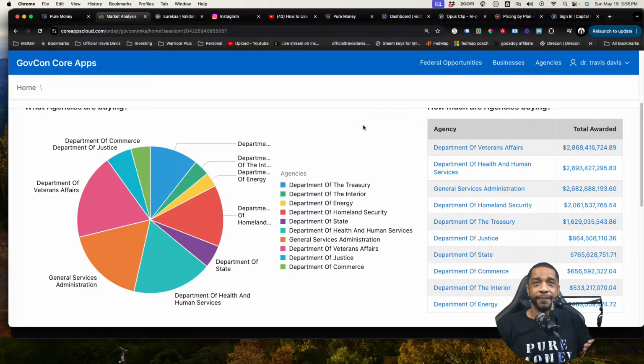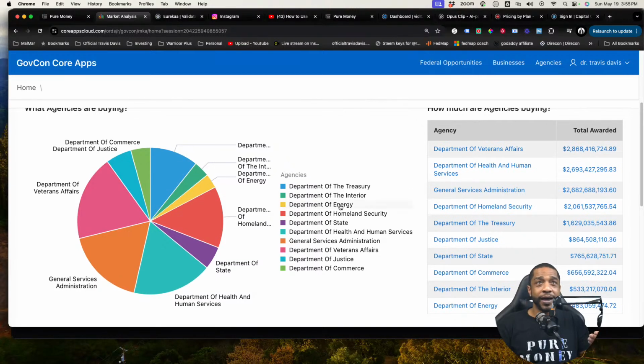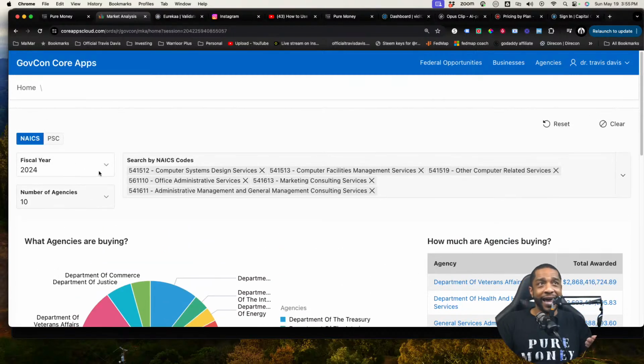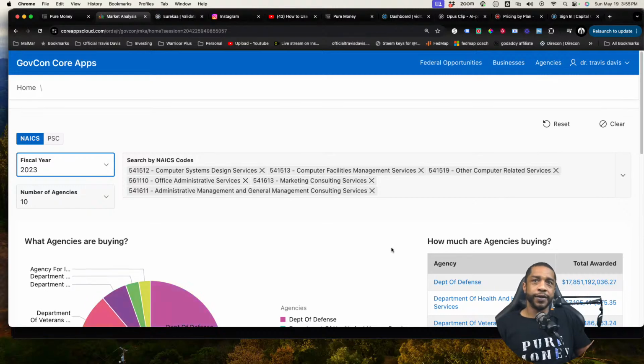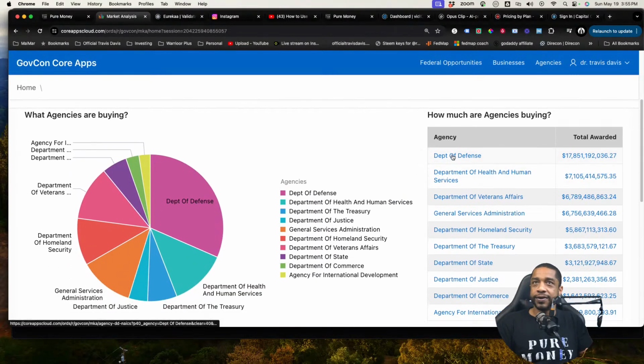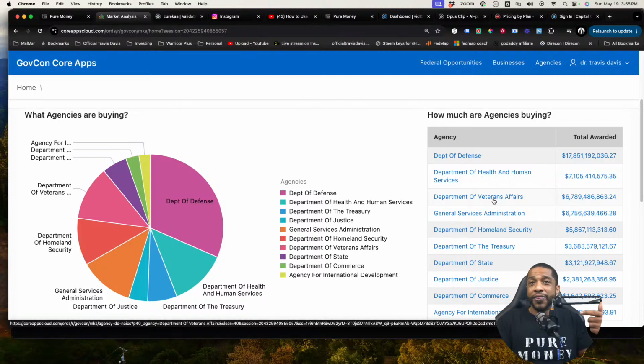We have the power. But the first thing I'm looking for is, okay, where's my money? Who's been spending my money? Now we can actually change the dates up here. So, let's look at 2023. Who spent the money in my industry in 2023? So we got DOD, we got HHS, and we got the VA for the tech side. So these should be some of your top customers right here.